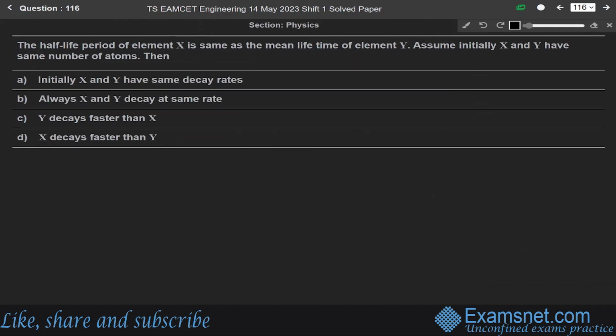Now next question 116. The half-life period of element X is the same as the mean lifetime of element Y. Assuming initially X and Y have the same number of atoms, then... This is from the chapter of nuclei. We are given the half-life of element X, and it is the same as the mean lifetime of element Y. Means half-life of X equals the mean life of Y.